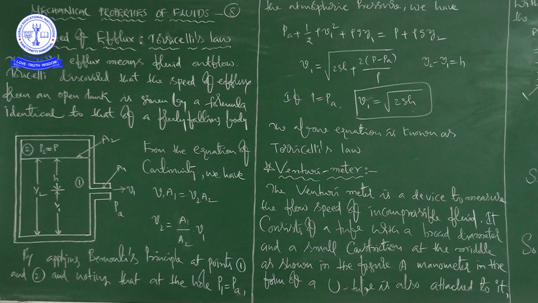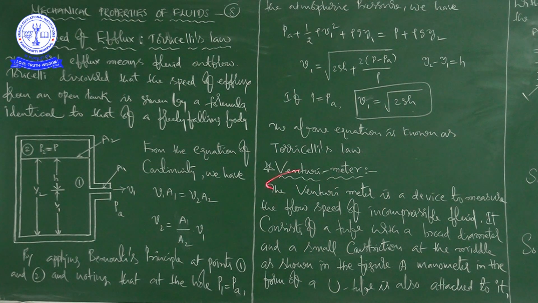Now we are going to discuss some special cases. For example, the pressure here and the pressure here become equal. Then what will happen? V1 is equal to the square root of 2gh when P is equal to Pa. If you write P equal to Pa mathematically, then this term will become 0, no? 0 by something is 0. So 2gh plus 0 is equal to 2gh only. So V1 is equal to the square root of 2gh.